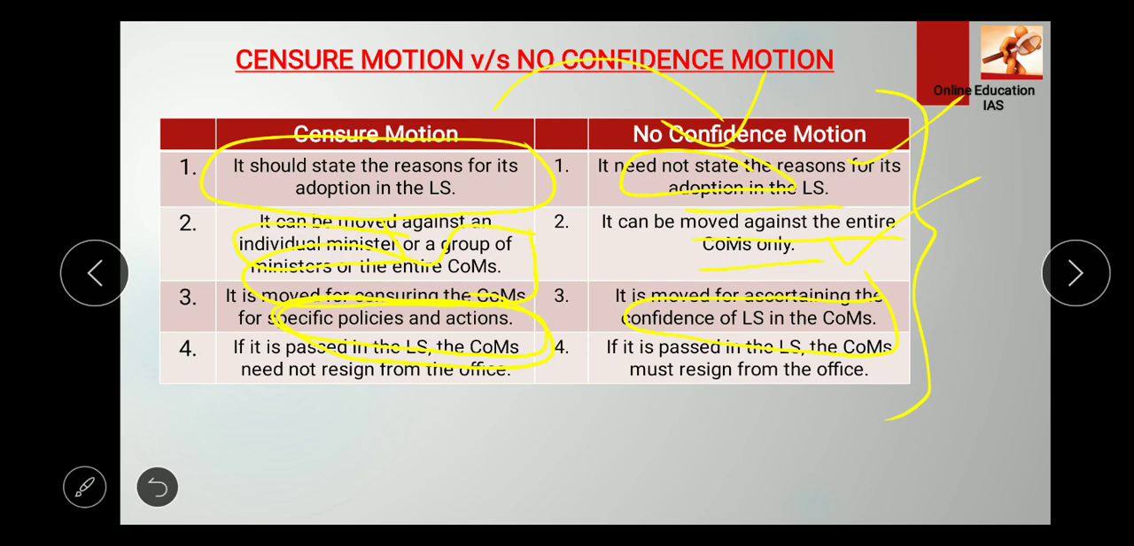And the fourth point in censor motion is, if it is passed in the Lok Sabha, the COMs need not resign from the office. So true, because as I've said in the second point, it is against an individual minister or a group of minister or the entire council of minister, right?